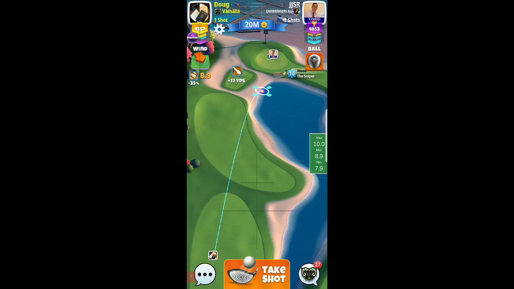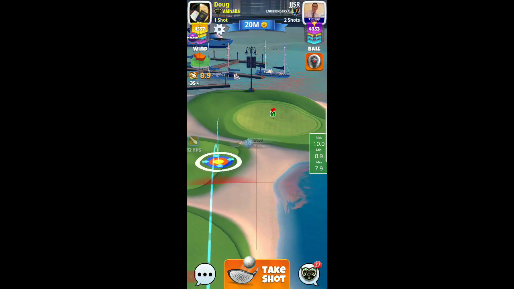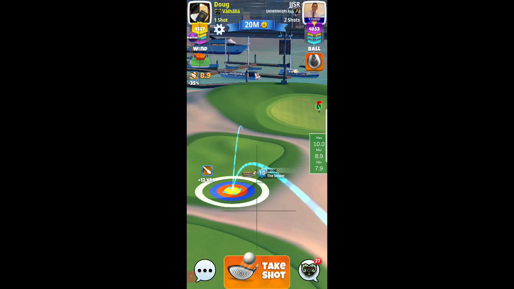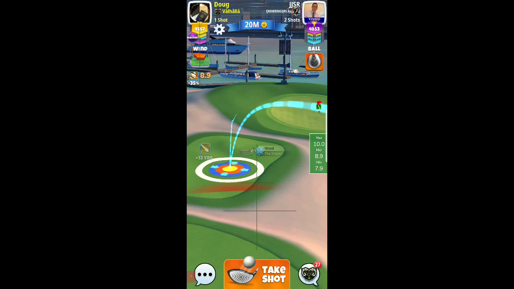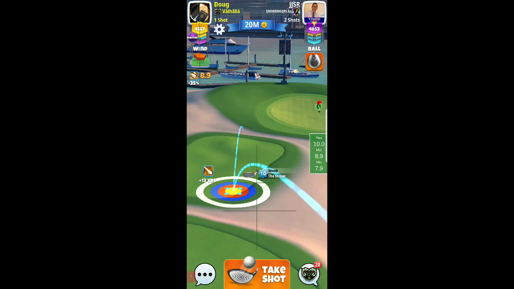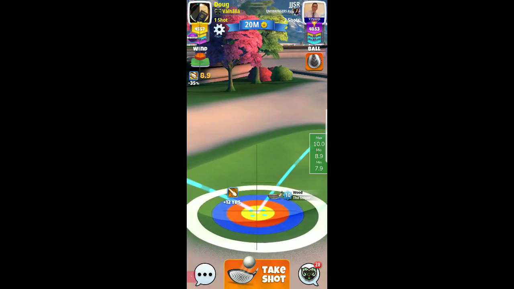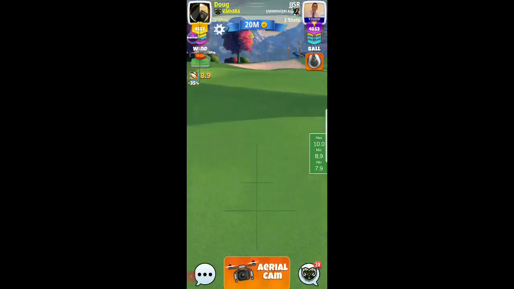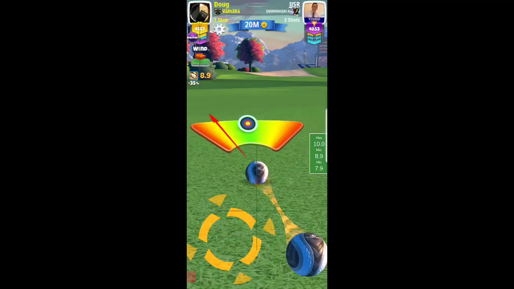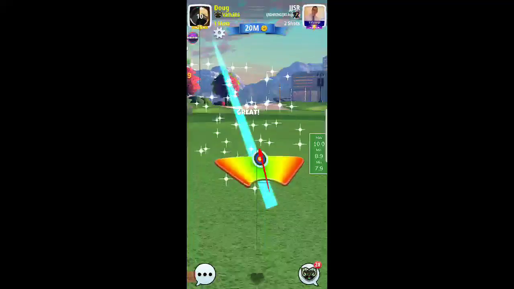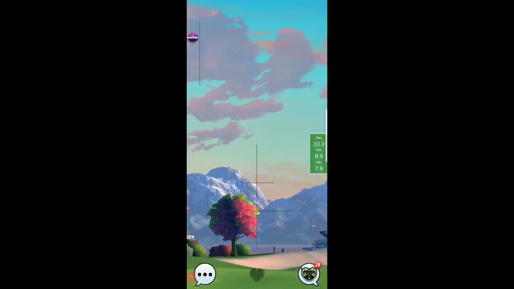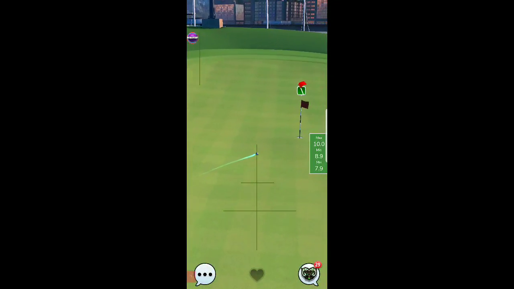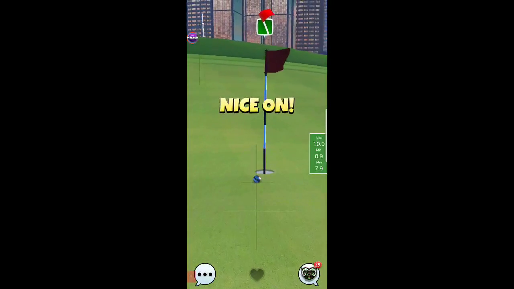So an 8.9 headwind means I need to pull 10 rings, which is awesome in this case. So I need to make sure that I'm going to push up at least 10 rings, which in this case would just be max OP. I'm just going to use max OP. Great shot. Nice on.